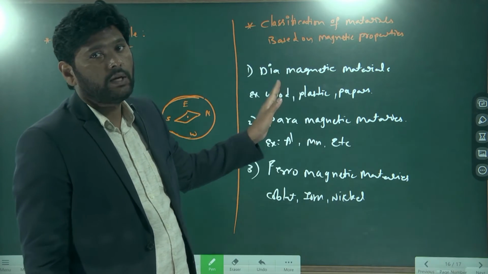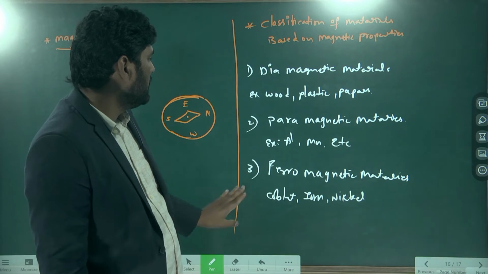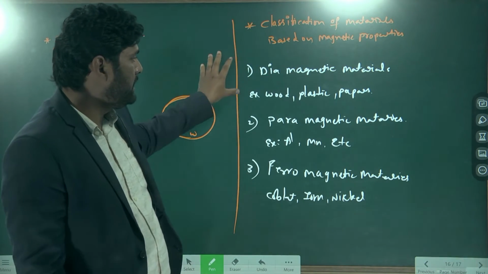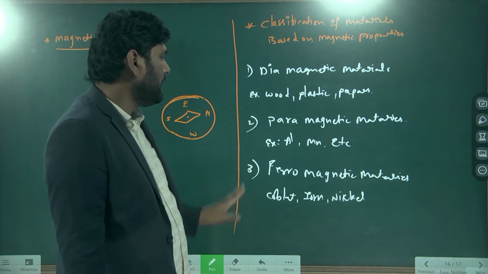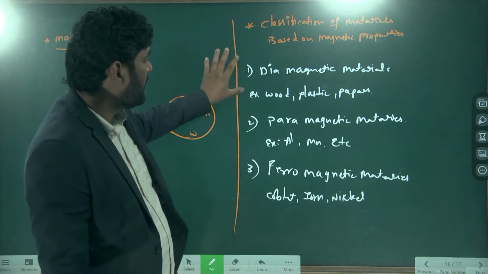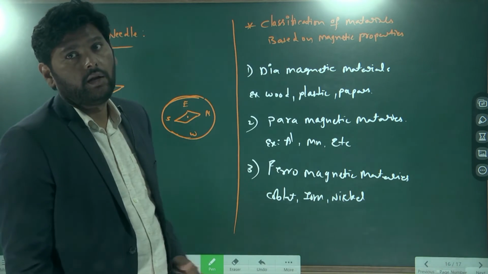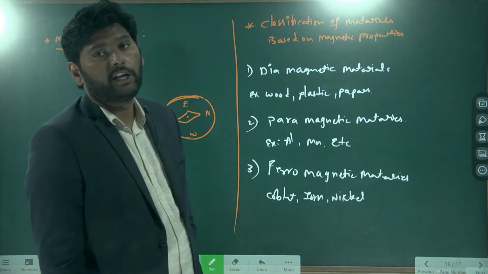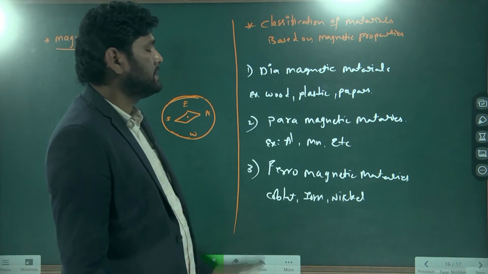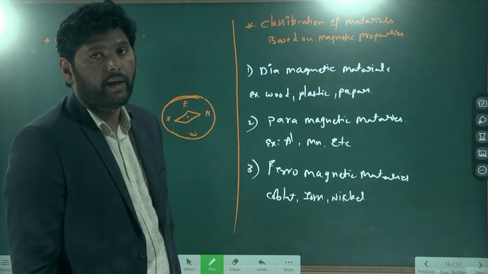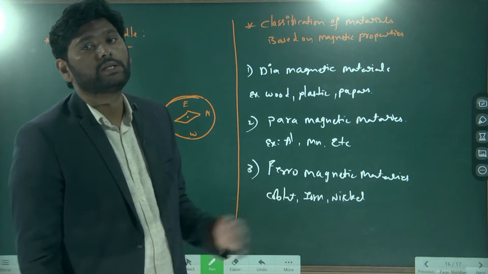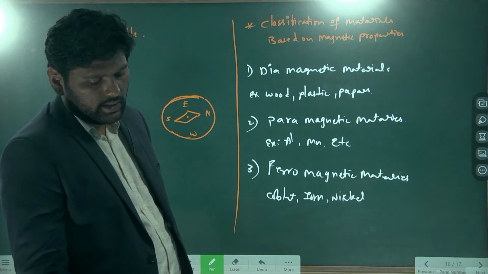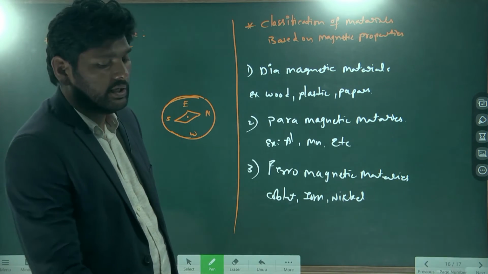Diamagnetic comes under non-magnetic materials. Para and ferro come under magnetic materials, because para and ferromagnetic materials are influenced by magnetic fields. That way we can divide the substances into three types.